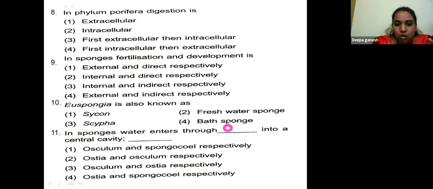Water enters through the ostia into a central cavity called spongocele. So osculum and spongocele wrong, ostia and osculum wrong, ostia and spongocele. Option 4 is the right answer.